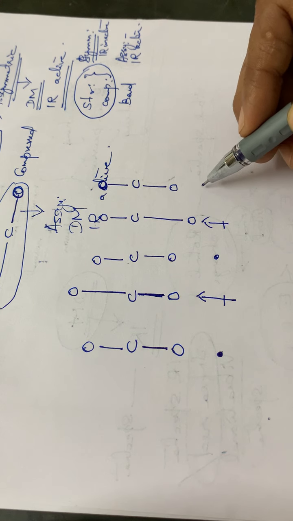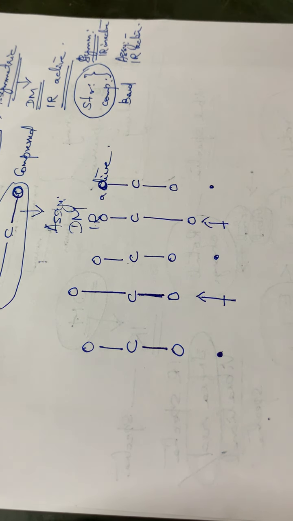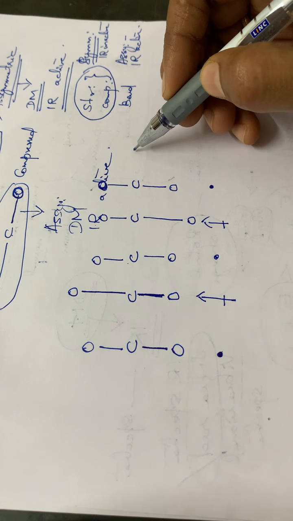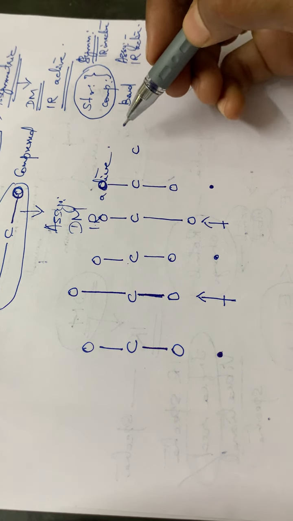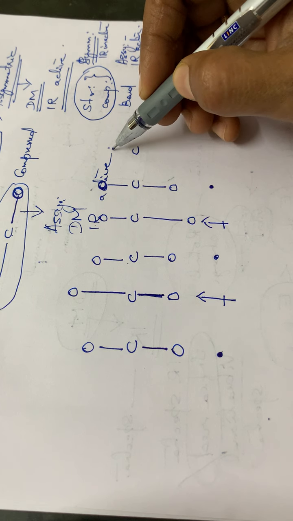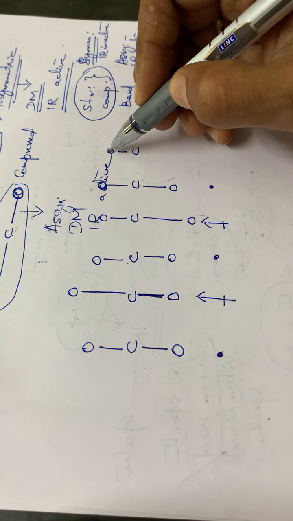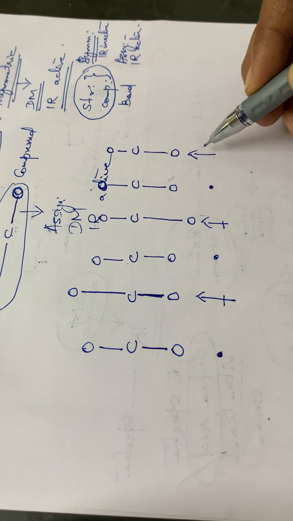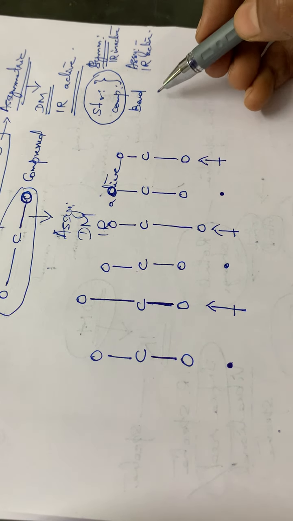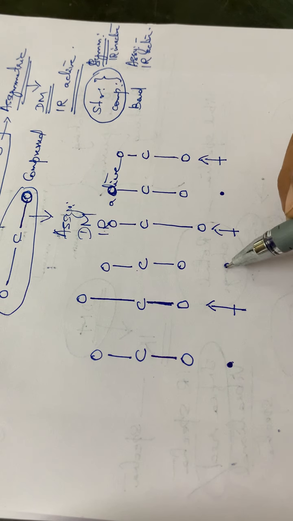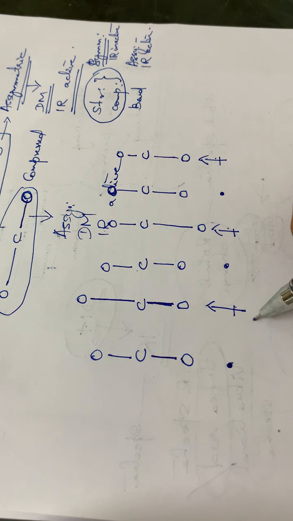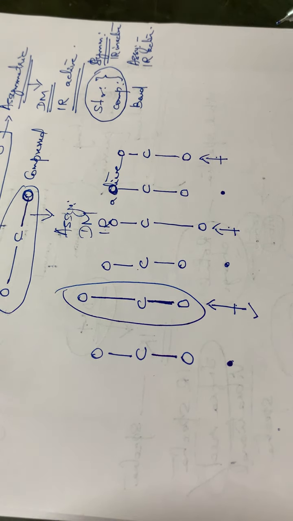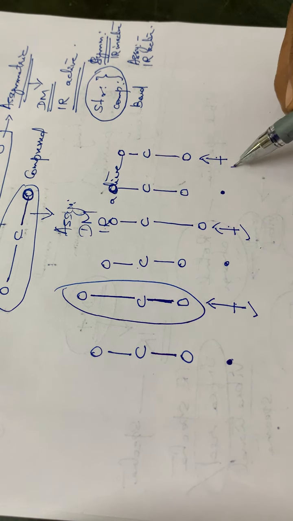Okay, normal mode. So here again the dipole moment will be 0. Then compression mode. Compression mode means here one of the bonds, that is this bond, will be compressed, and this is the normal mode. Again dipole moment will be there. Similarly, you can draw, isn't it? So alternate dipole moments will be generated, isn't it? Here, that is for asymmetric stretching or asymmetric compression vibrations, a dipole moment will be generated.